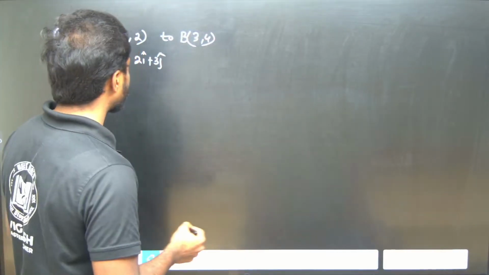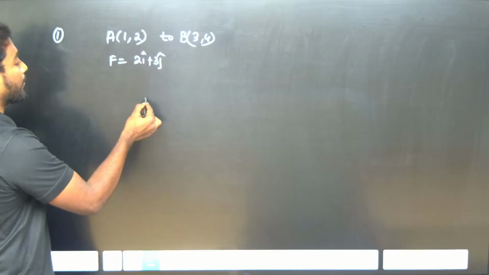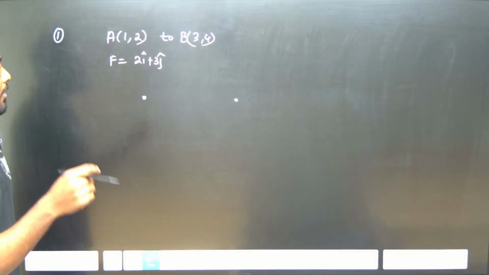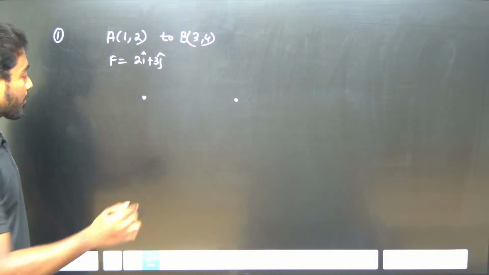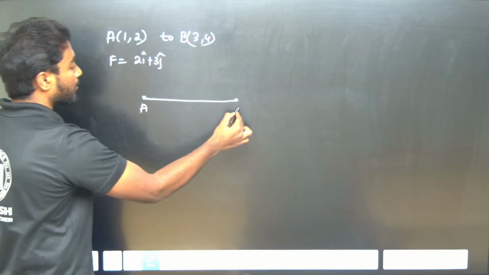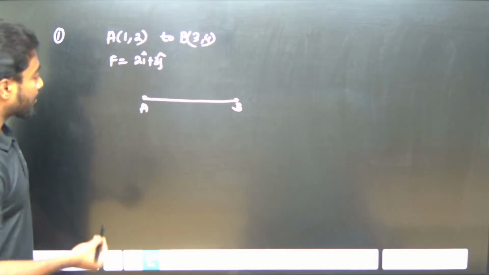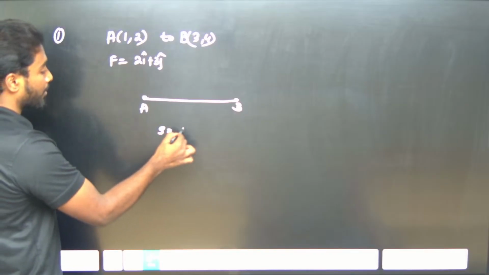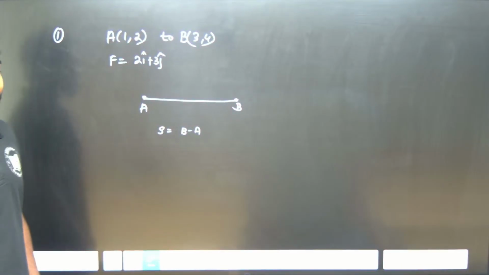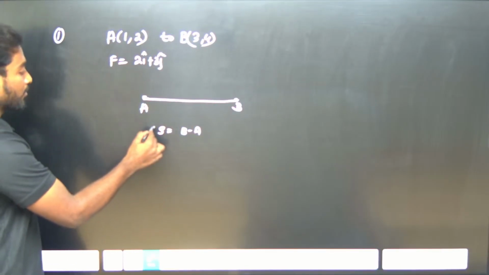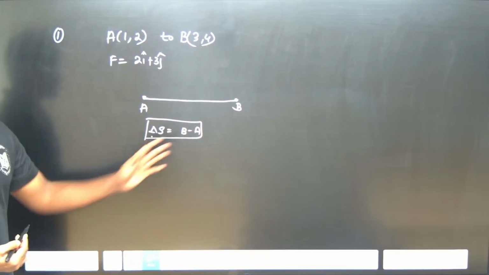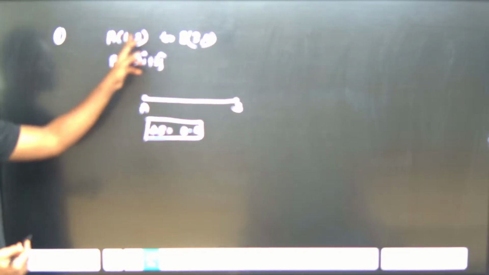Suppose this is my point A. Let me consider, by not drawing the graph, because if I plot that point it will be different, I am taking a line like this. So this is my point A and this is my point B. Displacement is nothing but B minus A, like change in position, final position minus initial position, right? So I know the formula for the displacement, and I know the points, like it's 1, 2